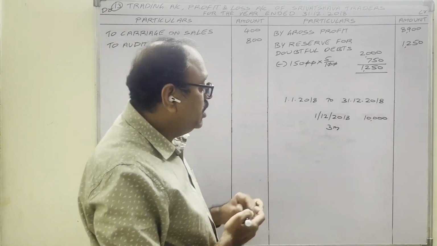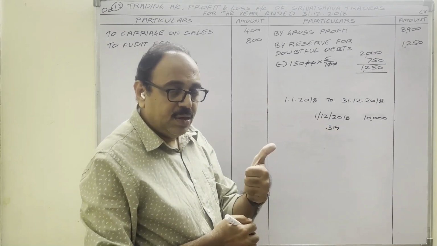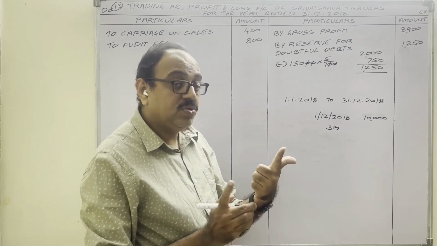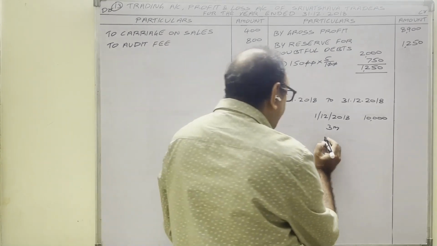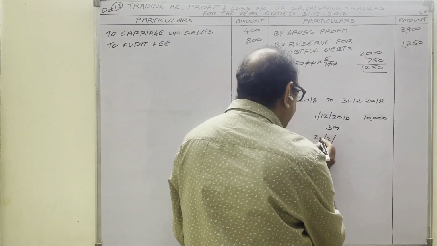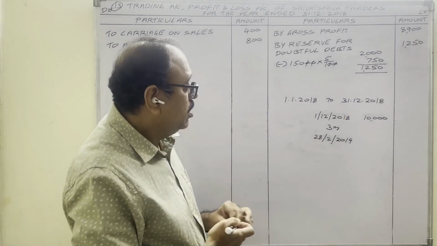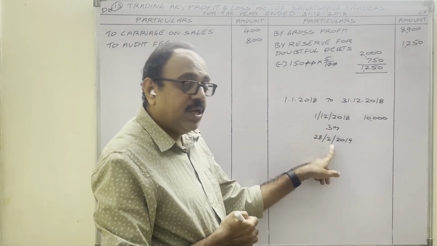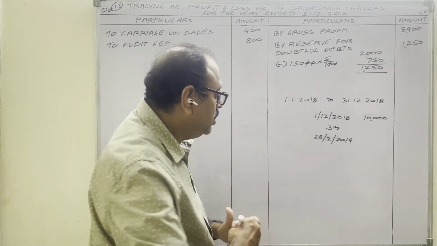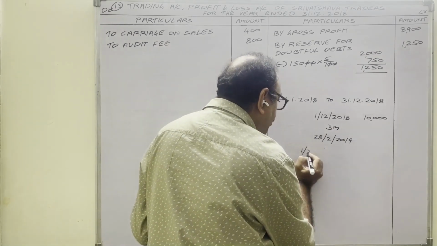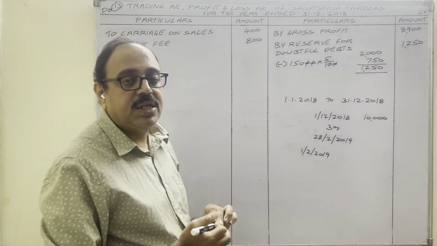Then the payment date: December totally completed, then January 2019, February 2019. So February ending 2019 is the payment date, no? December, January, February, 3 months. Assume that the customer has cleared this amount on 1st February 2019 only. Means 1 month before only he paid this amount.